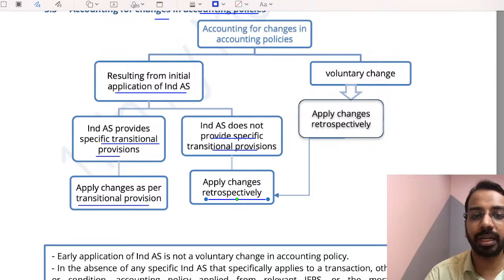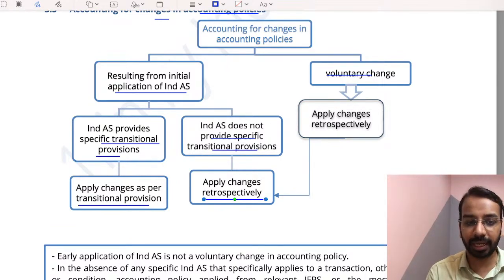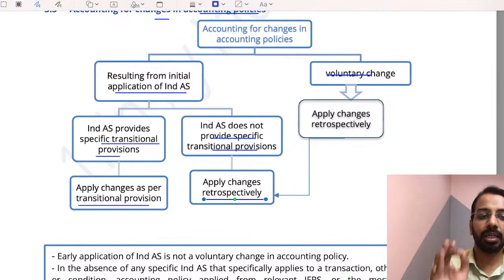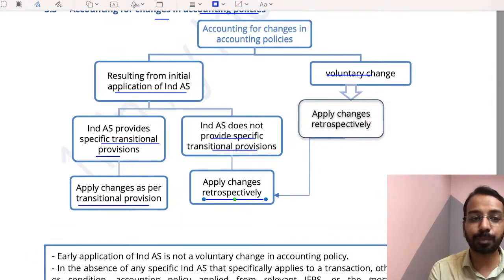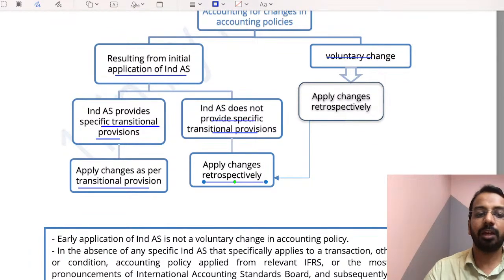If it is a voluntary change, again you will apply the changes retrospectively. So, if the accounting policy changes because of a new Ind AS, you will apply the transitional provisions as per the guidance given by the Ind AS. If it does not provide transitional provisions, retrospective. If it is a voluntary change, retrospective.